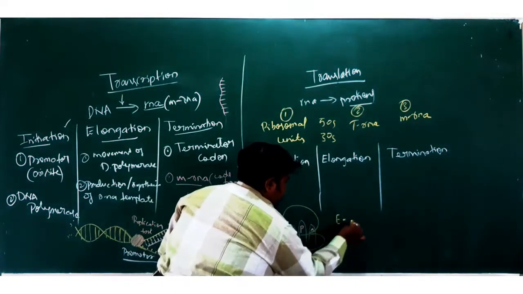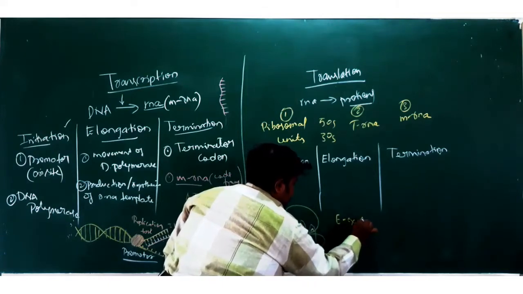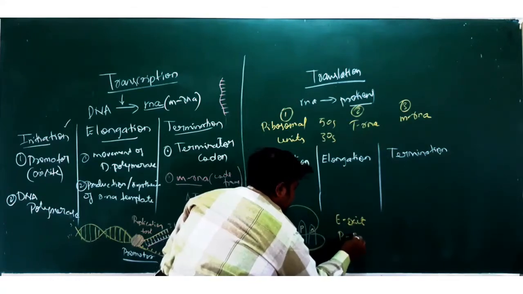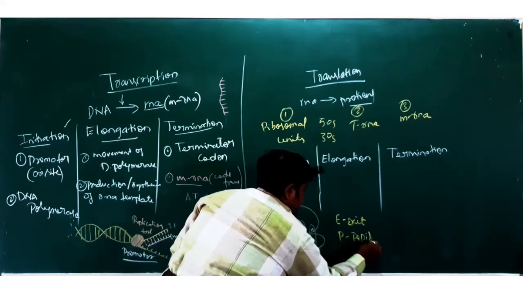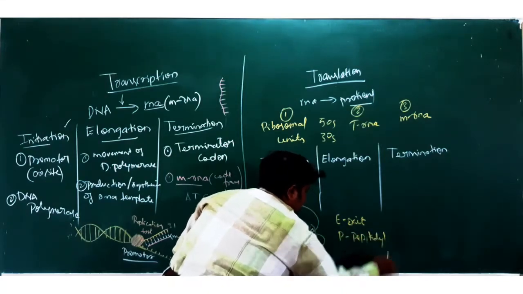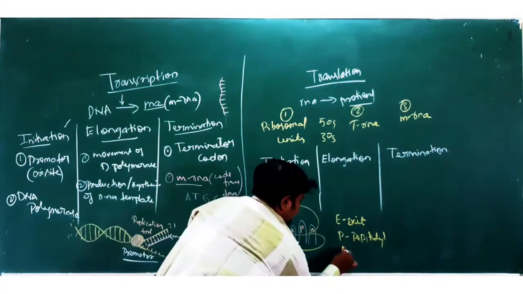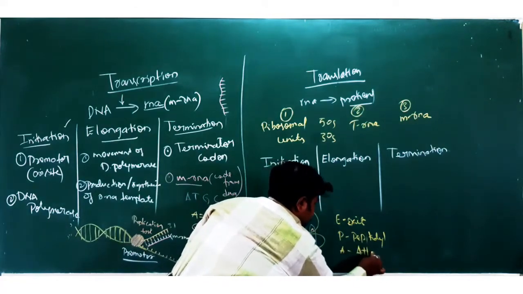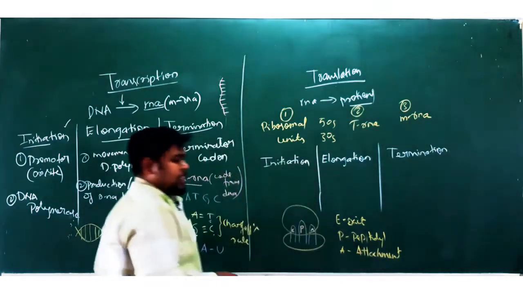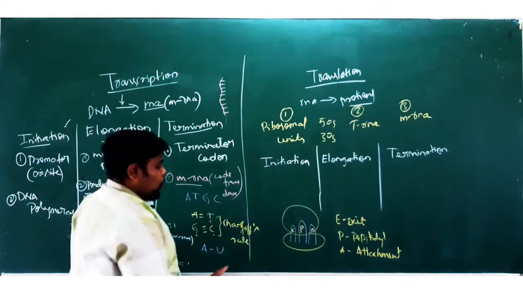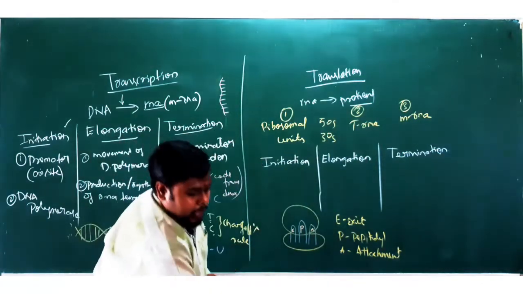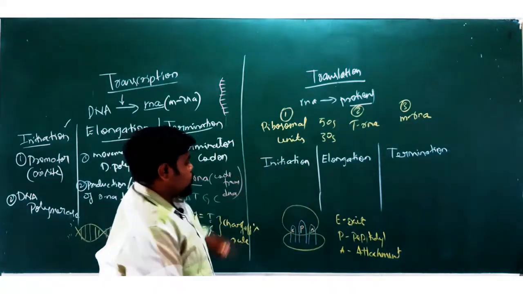E stands for exit site. Second one, P stands for peptidyl site, and A stands for attachment site. So remember this. This will be the setup for your translation. As I said, these three are required here. So first one, we'll take the example of the ribosomal units.